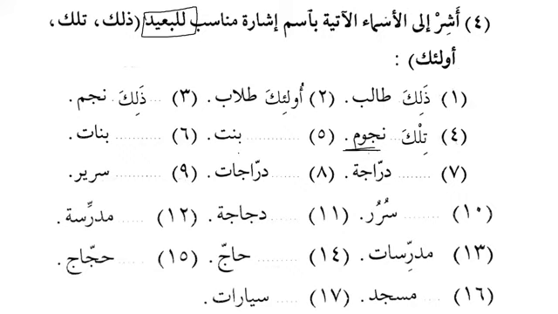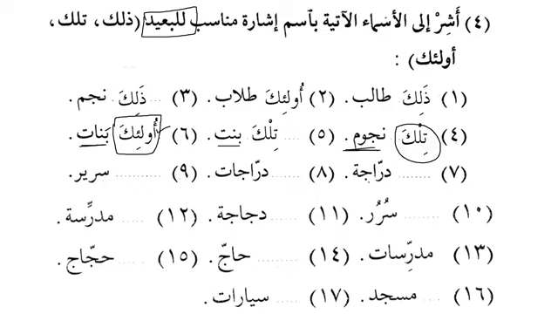Okay. Bintun. What should we say for bintun? Tilka bintun. Excellent. Okay. Banatun. What about banatun? What should we say? No. Ulaika banatun. Yes. Because bintun is aqil. Okay. So the plural of aqil will be ulaika. And the plural of ghayru aqil will be tilka. So we need to be slightly careful about it. Yes. So when we have the plural of aqil, of rational being, we say ulaika. And when we have the plural of ghayru aqil, then we say tilka. Okay, banatun, exactly. Ulaika banatun, perfect.